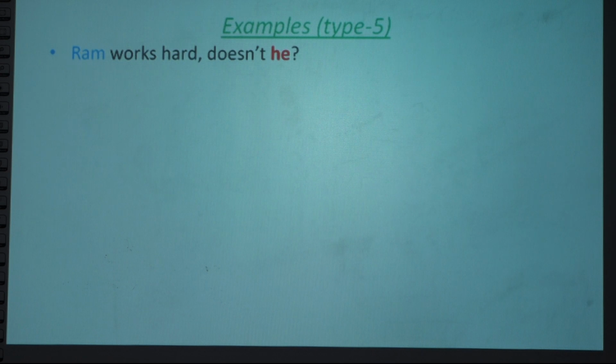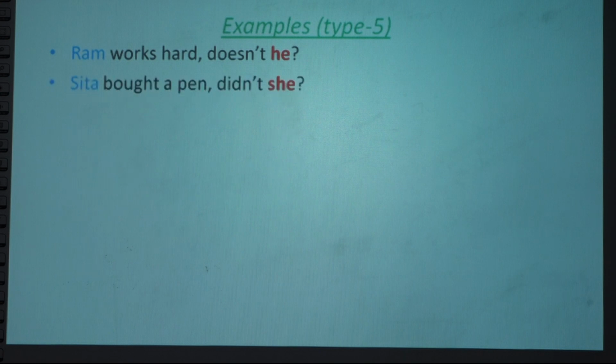So for example, Ram works hard, doesn't he? Ram works hard, doesn't he? Here the subject is Ram. In our tag question, Ram is a noun, and a noun is not used in the tag question. That's why we have to change the subject Ram into a pronoun. So what pronoun is used there? He. Instead of Ram we use he. Instead of Syam we use he. Instead of Hari we use he. So for masculine, male, singular, generally we use he.